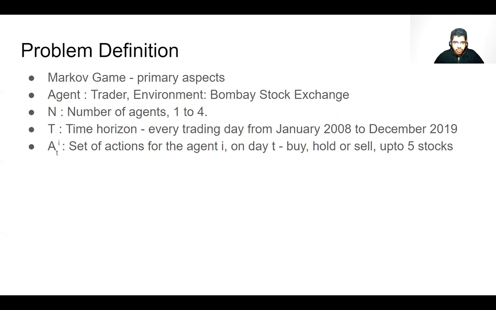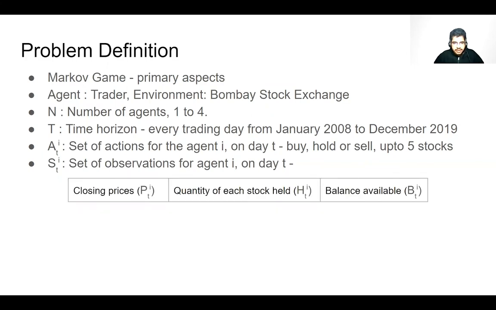An action is performed once a day. The agent can trade up to 5 stocks at once. S_i^t is the set of states for agent i on day t. The state of each agent consists of three main parts: the closing prices of the 30 stocks, the quantity of each of the stocks held by the agent, and the balance available with the agent on day t.